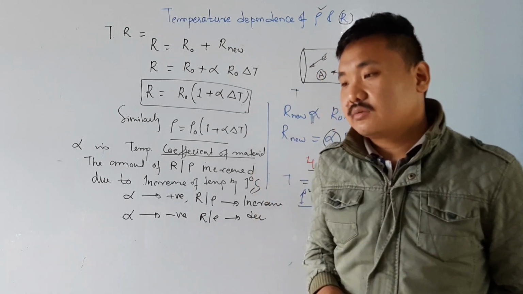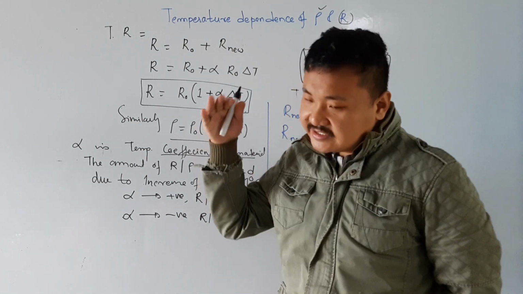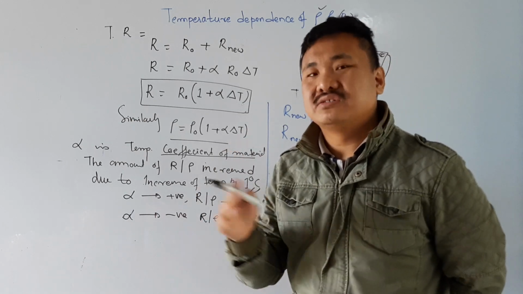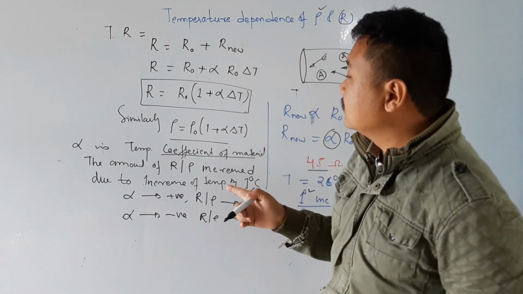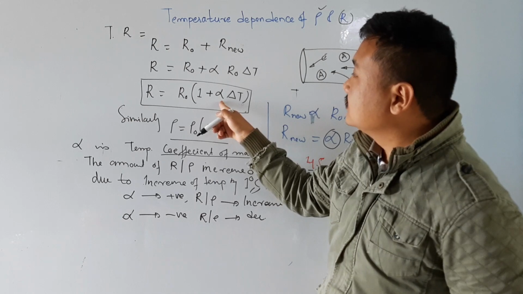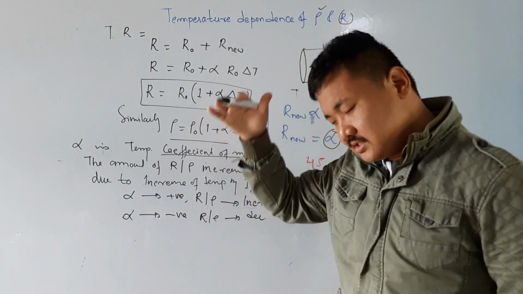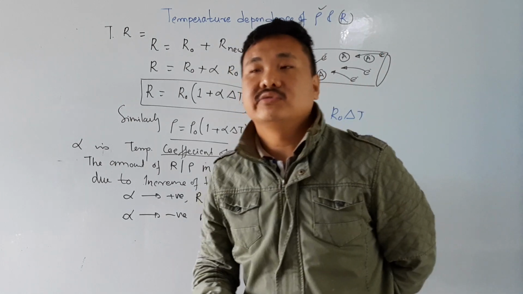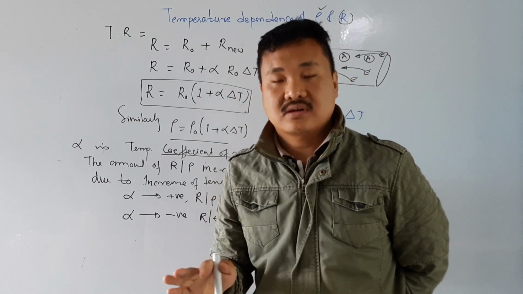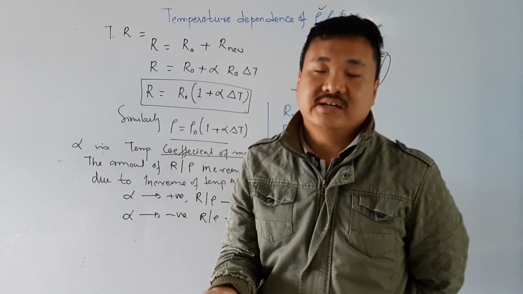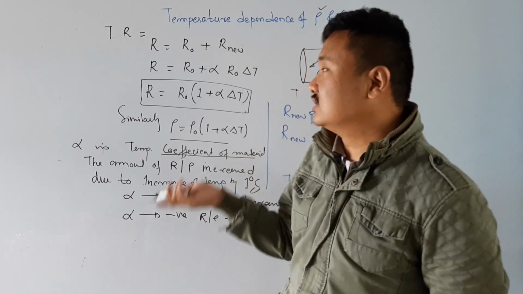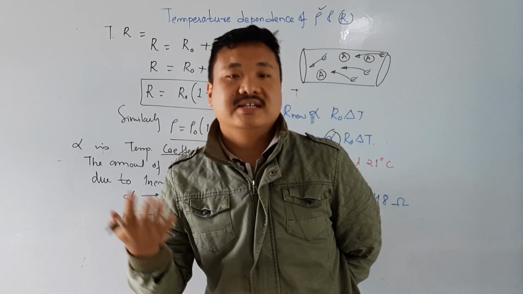Now one more thing I want to tell you: if you decrease the temperature to the lowest possible, say 0 degree, then what may happen? Can you see this? If you decrease the temperature, then there will be no resistance. So that is superconductivity and the Bose-Einstein condensate, which is not in class 12. You will study it in college and masters.